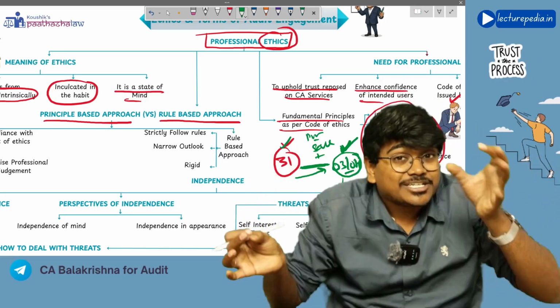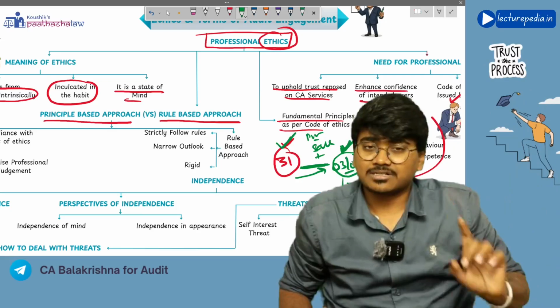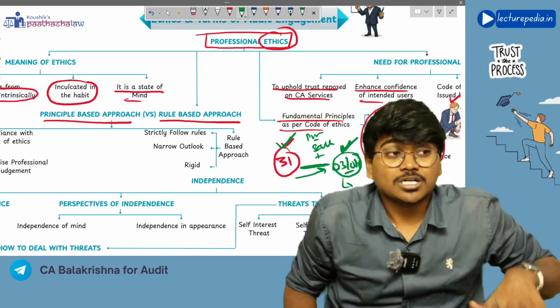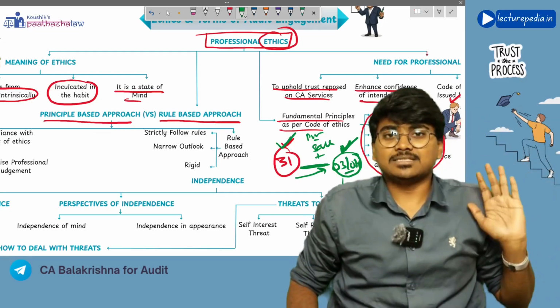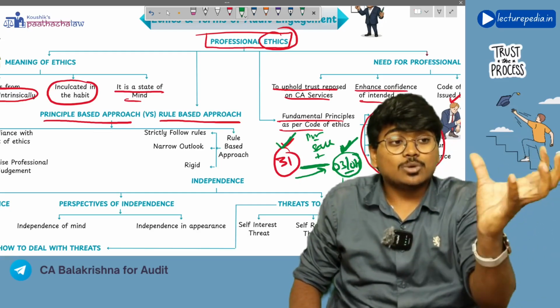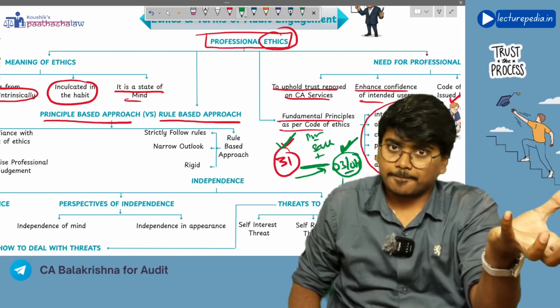By doing that, you can arrive at inventory as on 31st March, right? So under principle based approach, you will try to achieve what the principle is saying. Your focus will be on that. So you will see what the spirit of the principle is.